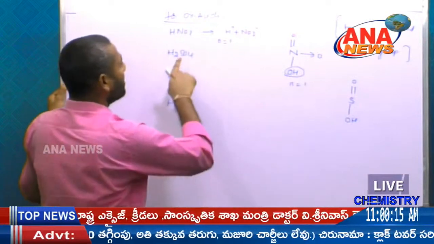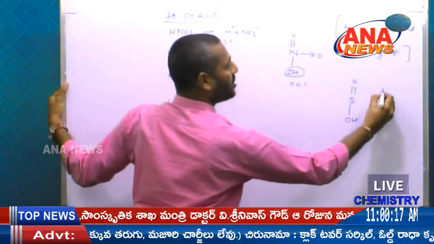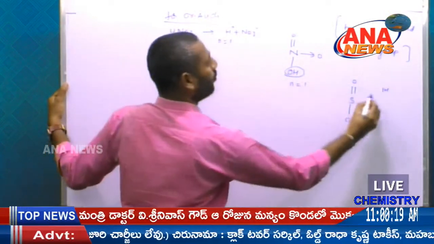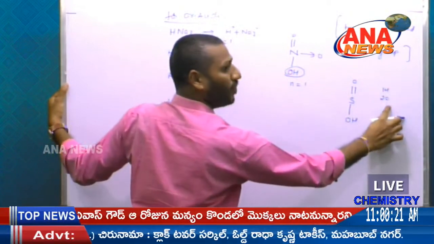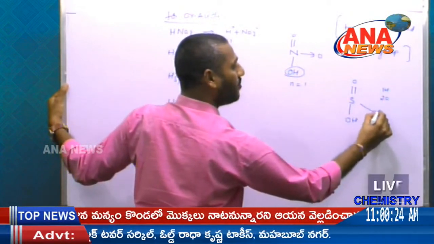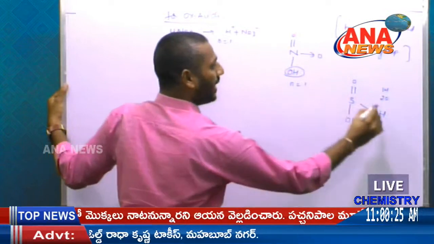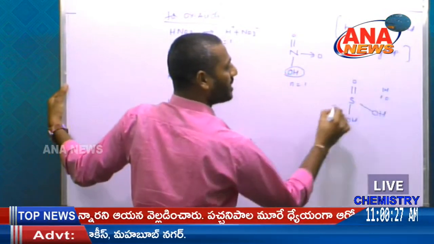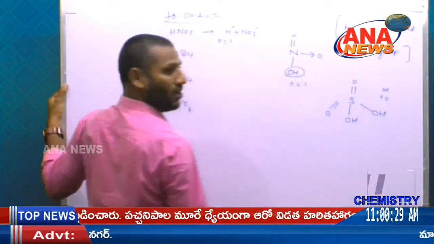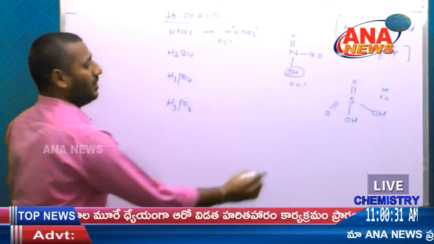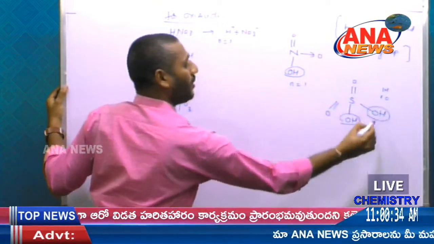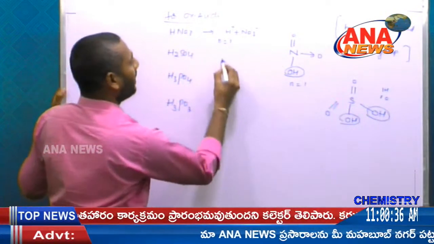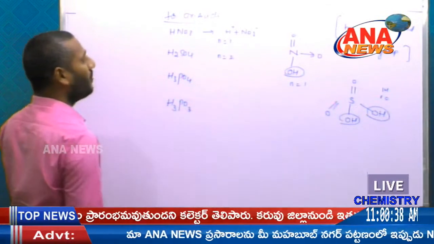In the remaining, there is one H and two O, so the remaining one OH and two O can be written as one OH, and again the one oxygen can be written as a double bond O. So in this molecule there are two hydrogens, that is n is equal to 2.